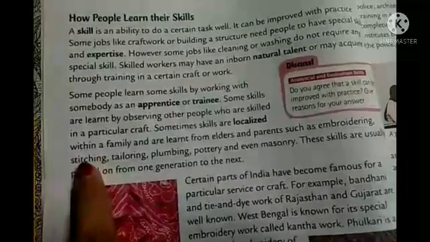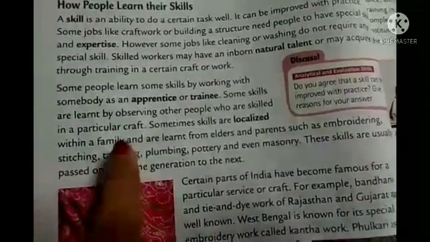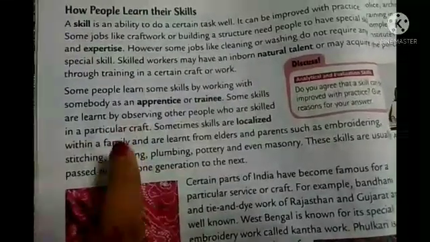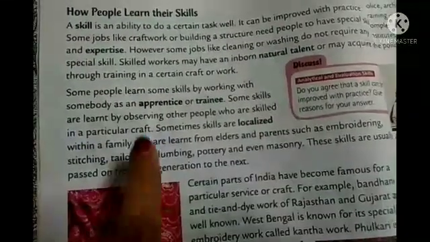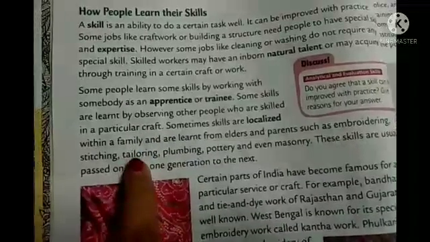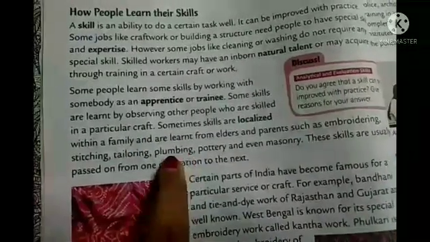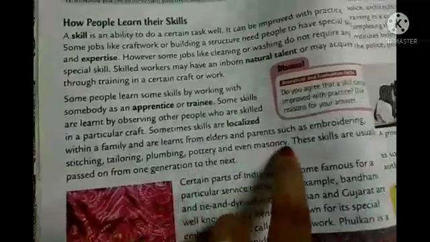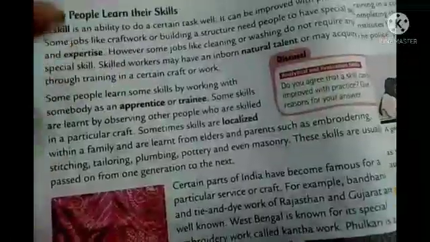And stitching, as you know. Then tailoring is also part of stitching, where if you go to a tailor, then they can stitch your cloth according to you, how you want, by measuring. So plumbing is also one kind of work which can be learned from the elders. Pottery and even machinery.